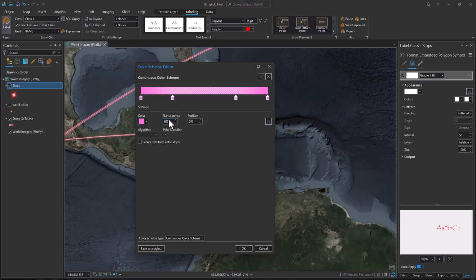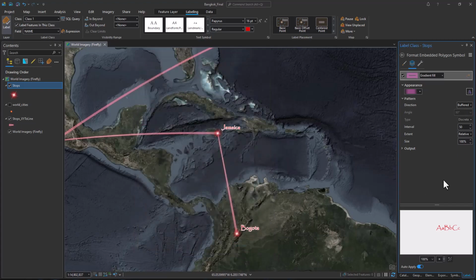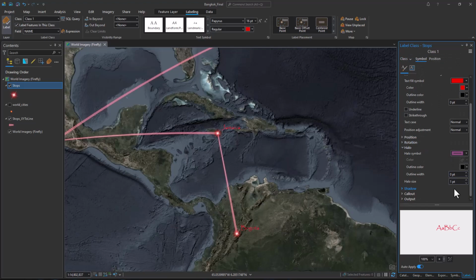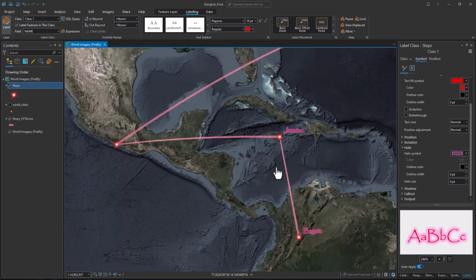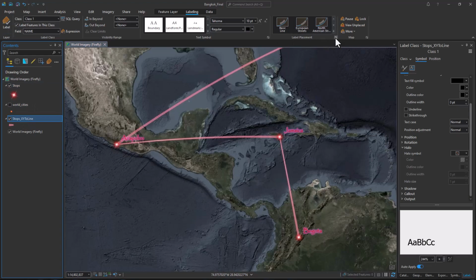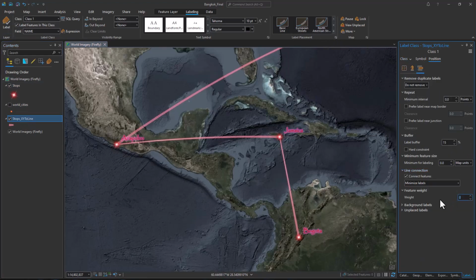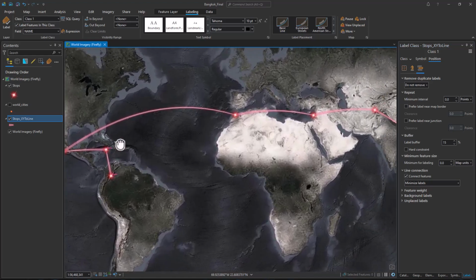And also, let's make it fully transparent on both ends. And see what that looks like. Go here. And we can bump up our size a little bit. There we go. I think I like it. But over here, we have some overlap. So all we have to do is go into our label placement, our conflict resolution, type 100 into the weight, and that should force all labels off of the lines. No overlapping. Pretty good.